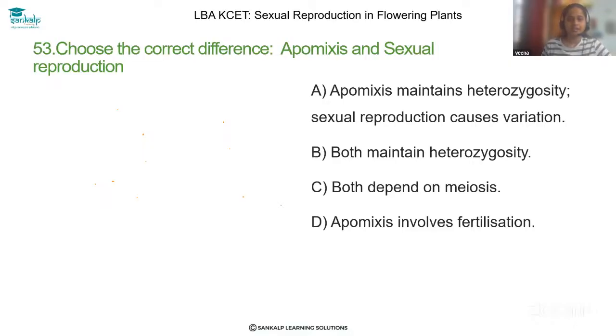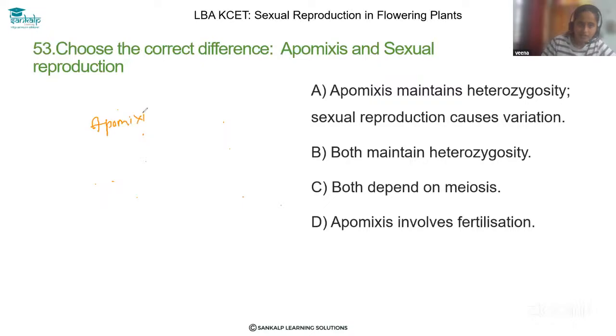Let's solve the 53 question. Choose the correct difference. Apomixis and sexual reproduction. Dear student, we have already come across this question a minute ago.